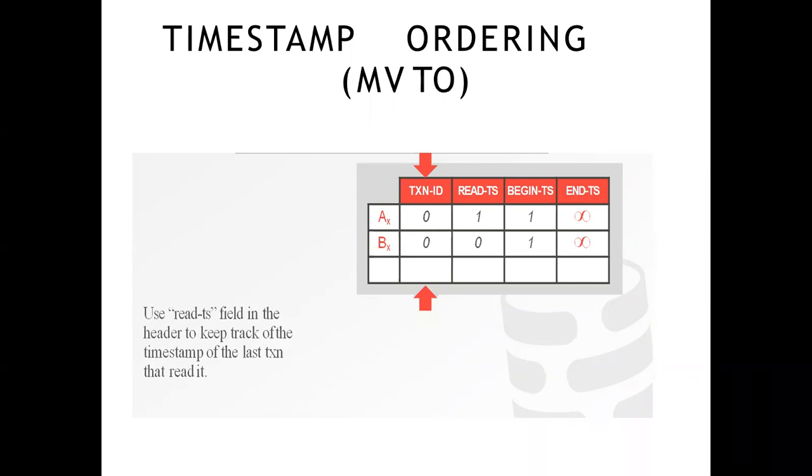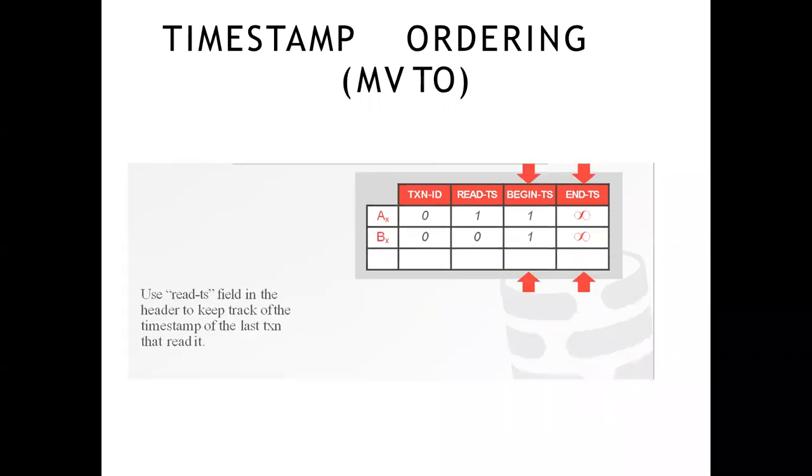I hope this is clear. Begin TS and END TS I have also explained: begin TS stores when you start or create a transaction, and END TS is either infinity or the last updated timestamp. Whatever transaction updated it will be stored here.